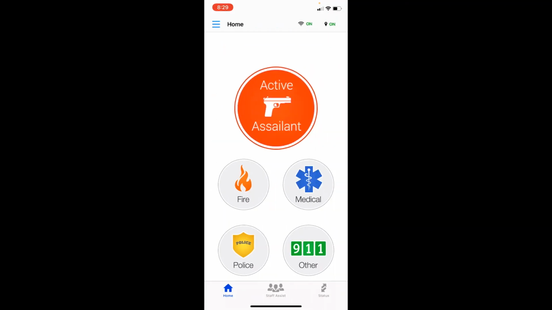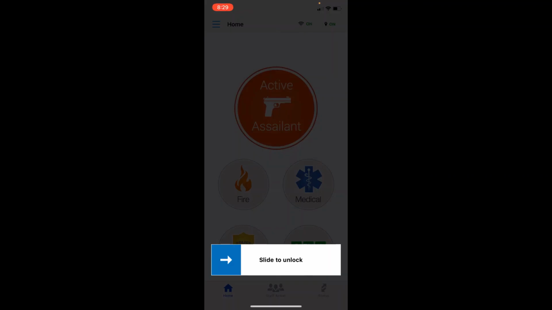Okay, so that pretty much covers everything you need to know about using the Rave mobile app. The email that you received will have some additional PDFs, and we'll have some additional YouTube videos to help you get a little more familiar with how to use the Rave mobile app. We typically do this kind of training in person. However, due to the current pandemic, we've had to do everything in this fashion with an email and a video. So we hope this will be somewhat helpful to you.